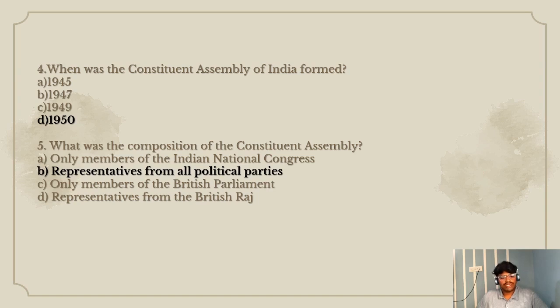Fifth question. What was the composition of the Constituent Assembly? Option A, only members of the Indian National Congress. B, representatives from all political parties. C, only members of the British Parliament. D, representatives from the British Raj. The right option is option B, representatives from all political parties.